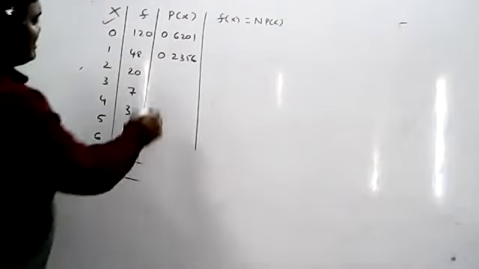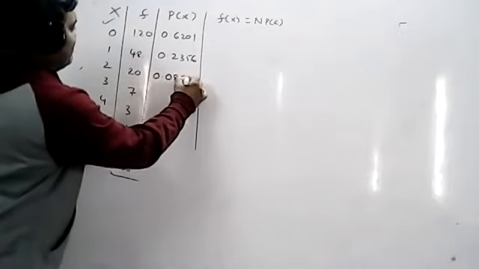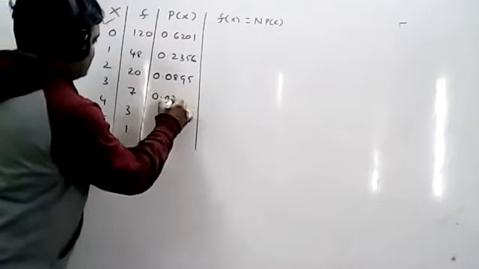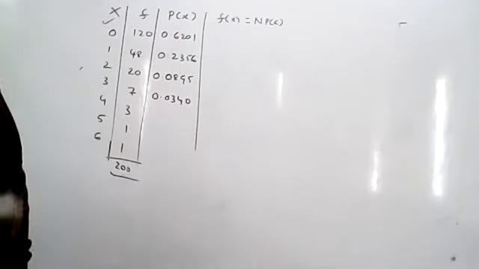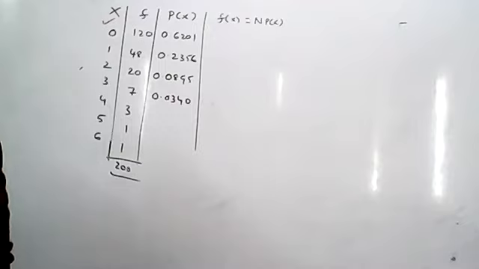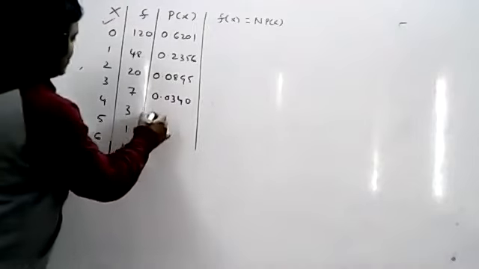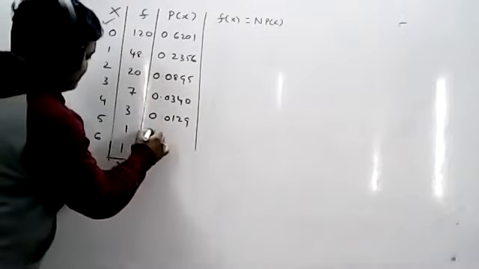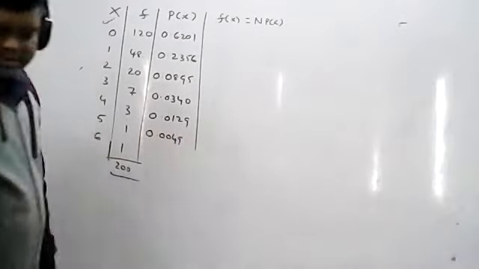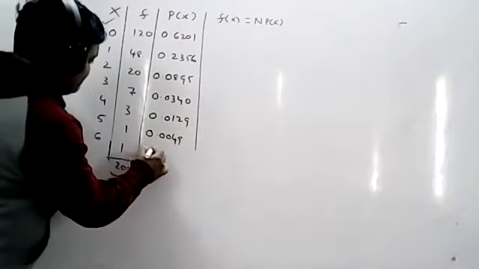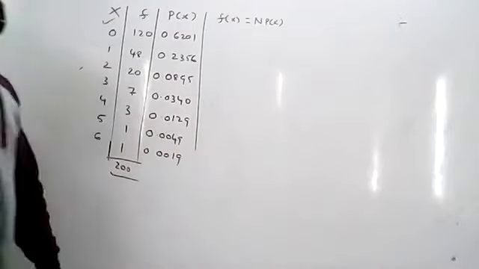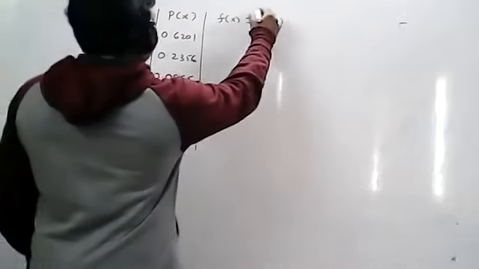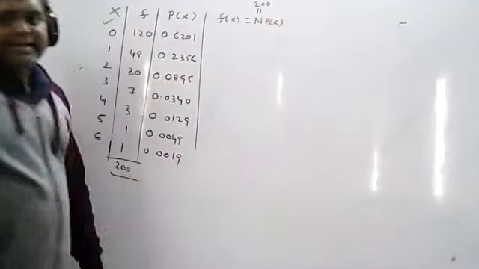Probability 0.0895. And next one 0.0340. You can cross check whether you got these probabilities or not. 0.0129. Next one 0.0049. Next one 0.0019. So these are the probabilities you got. Just multiply every probability by the N value. What is the N value now? N equal to 200. For this problem, N equal to 200.